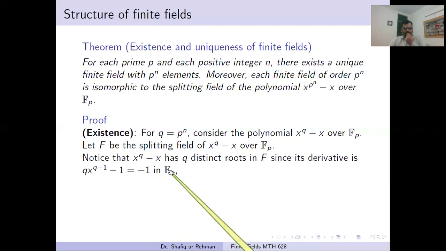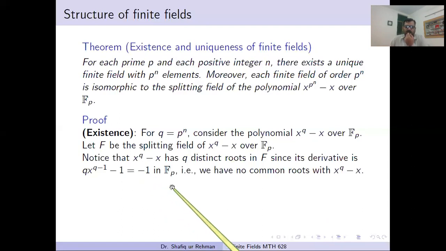So from here we conclude that it has all distinct roots in the field F, because F is a splitting field. So by the definition of splitting field, F will consist of all the roots of this polynomial. So there is no repetition of roots. All these different q roots of this polynomial will belong to F, because F is a splitting field. In the splitting field, this polynomial splits into linear factors, and there is no repeated root. So it means this field F will contain q distinct roots of this polynomial. Yes.